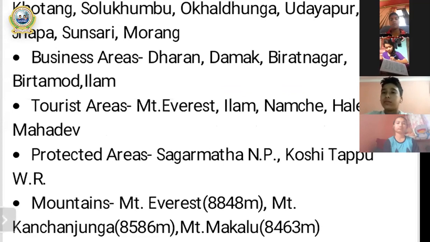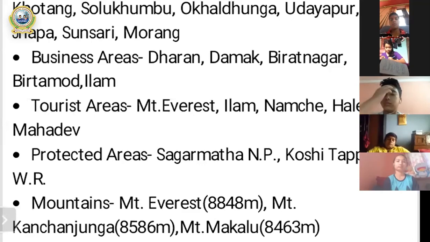In province number 1, there are some places that indicate the popular business areas. Like Dharan, Damak, Biratnagar, and Birtamod, Ilam are some of the famous cities of province number 1, and these cities are very popular for the transaction of varieties of goods and services.